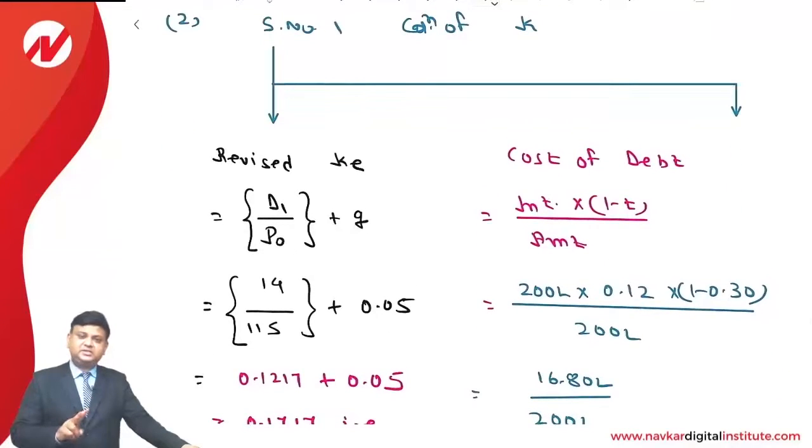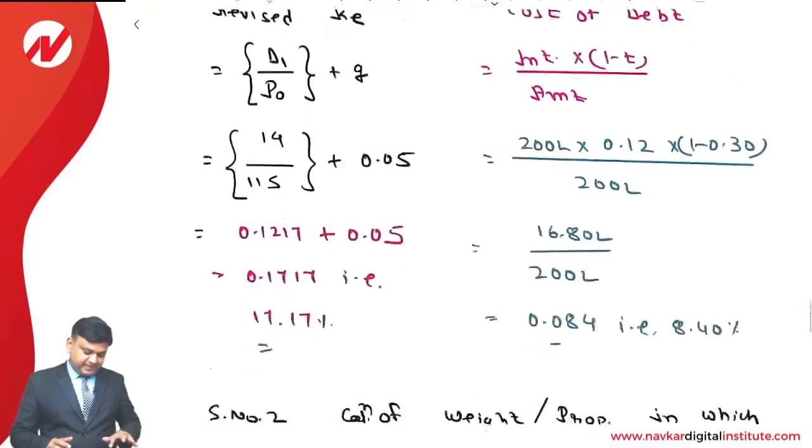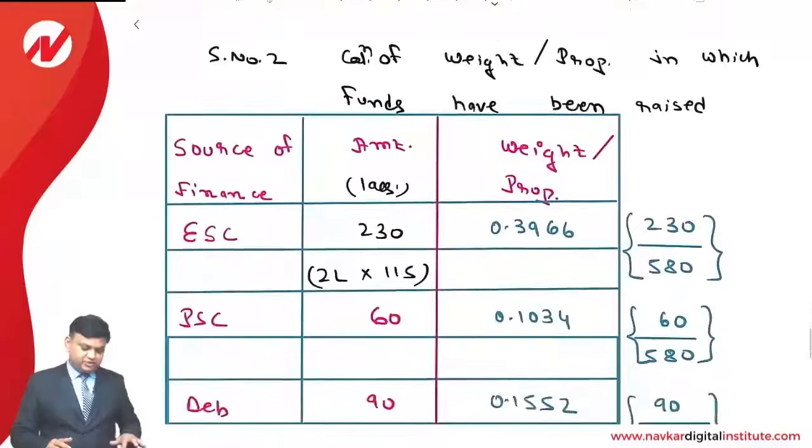The second part of the question is an extension of the first part. It says that we are going to expand our business, and for that we are going to have additional debt financing. It will have an impact: one, the amount of dividend will change. Second, the price of the equity share will change, so the cost of equity will be revised. And of course, we are required to take into account the cost of the new debt financing that we have raised. Based on that, we compute the cost of capital.